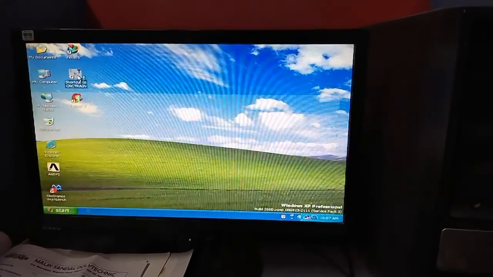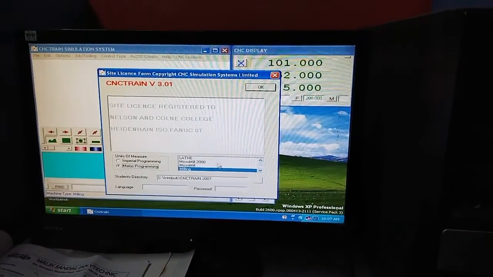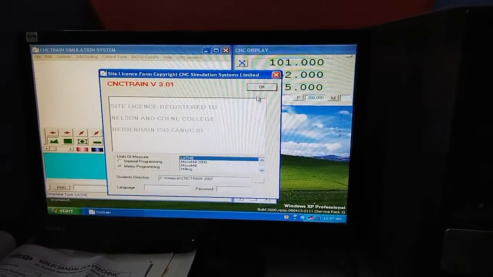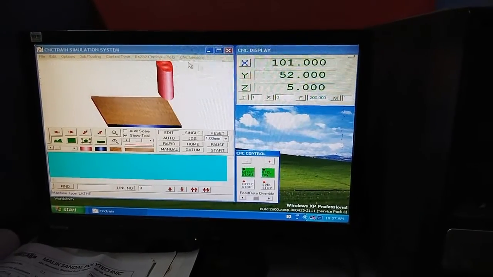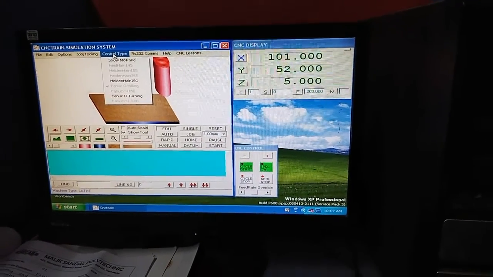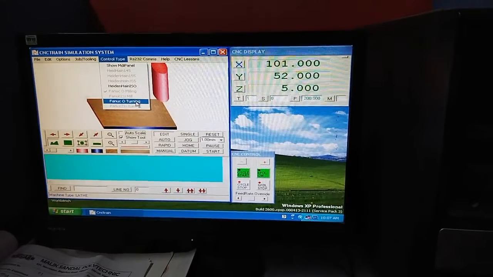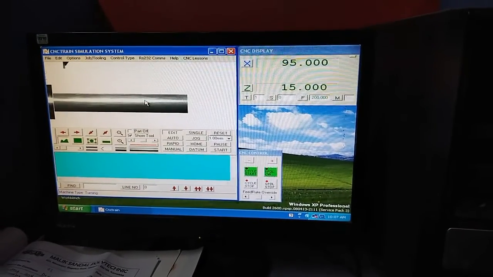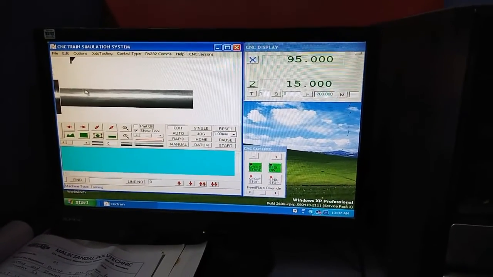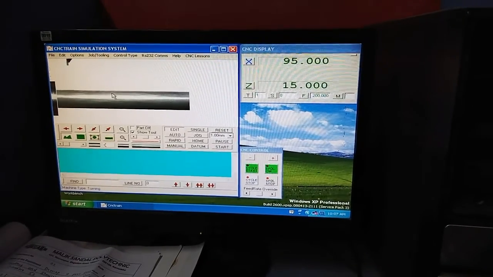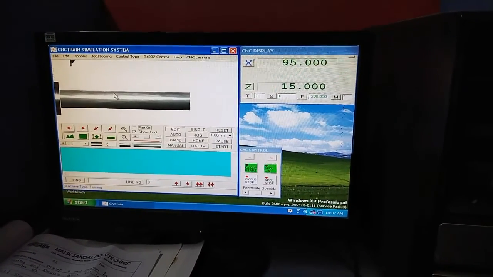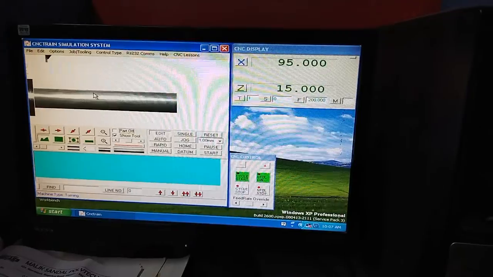Okay, select lathe. Control type, then select Fanuc turning. Okay, so this is just, you can see that this is a job. Now we need to set the job size.